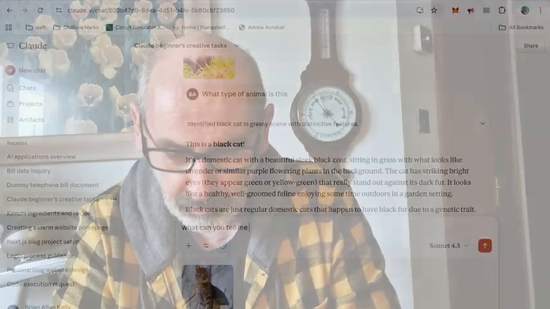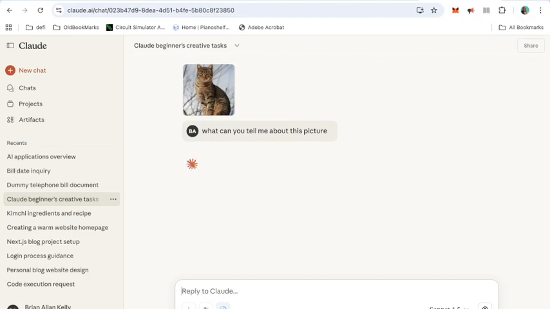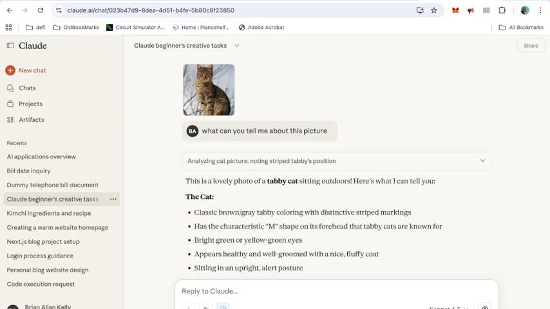What can you tell me about this picture? So there you go, simple question, another picture. And it's just analysing, and it says, it's a lovely photo of a tabby cat sitting outdoors.